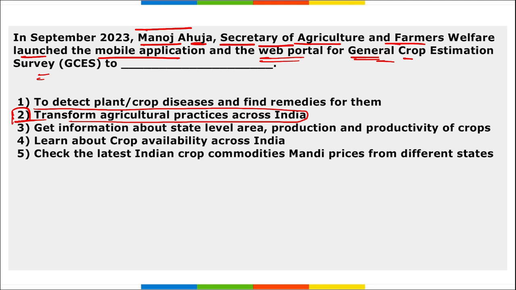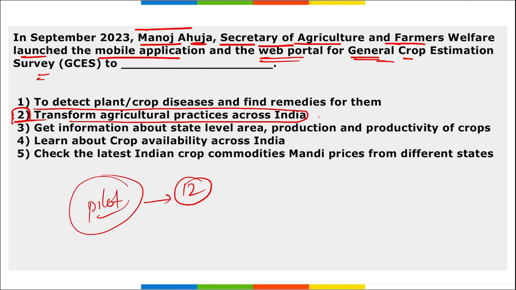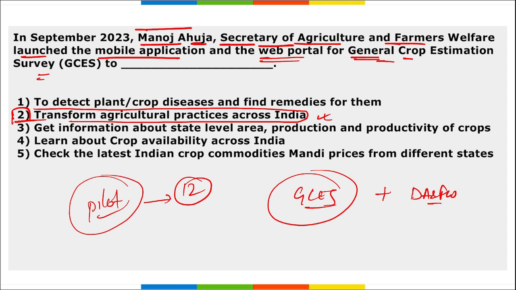Right? The development has been made to enhance research, scope, and outcome of the government actions in the course of development. The piloting of this app and portal is planned in 12 states. That means it will be launched on a pilot basis in 12 states to transform the agriculture practices across India. And this portal and mobile application has been developed by GCES, that is General Crop Estimation Survey, along with the Department of Agriculture and Farmers Welfare.